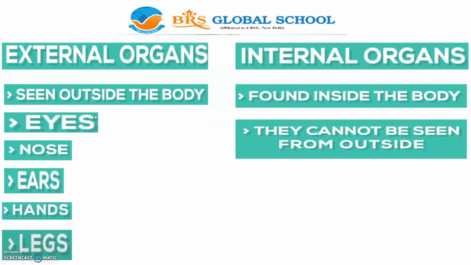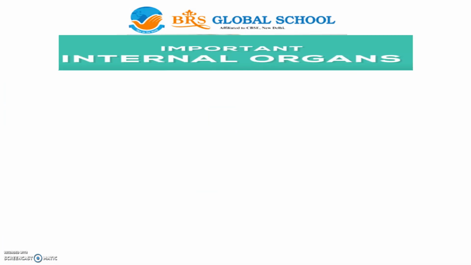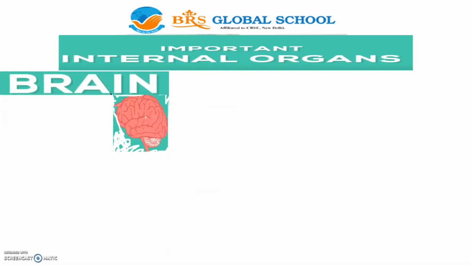We know the functions of the external organs: with eyes we can see, the nose helps us to smell, with ears we can hear, hands help to hold an object, and legs help us to play, run or walk, is it?